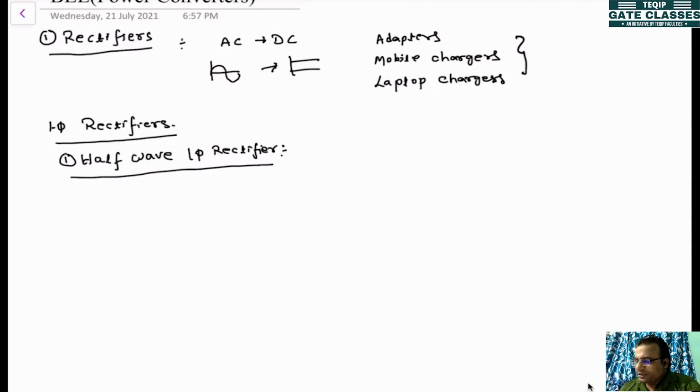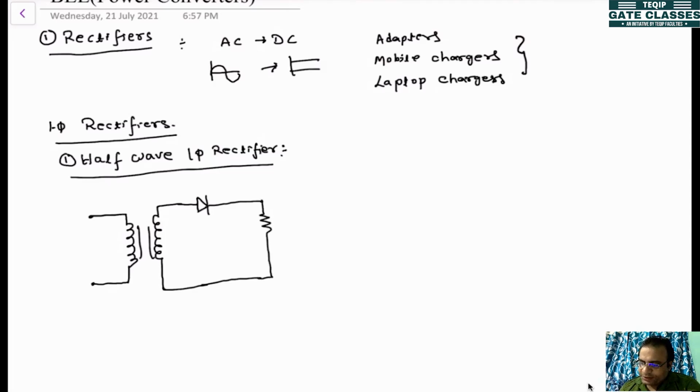So for that, let's draw the circuit diagram. You can use one transformer. This is the secondary of the transformer, and here one device is connected, this diode, and here we have connected a resistive load.